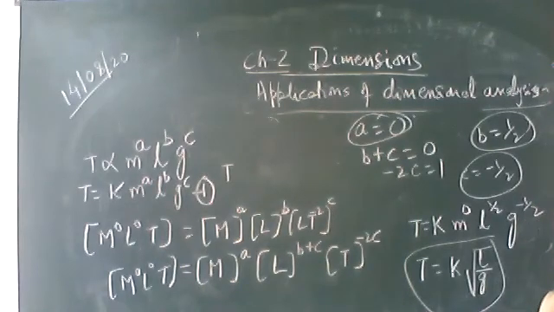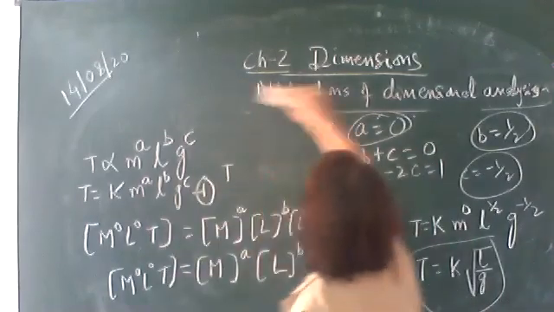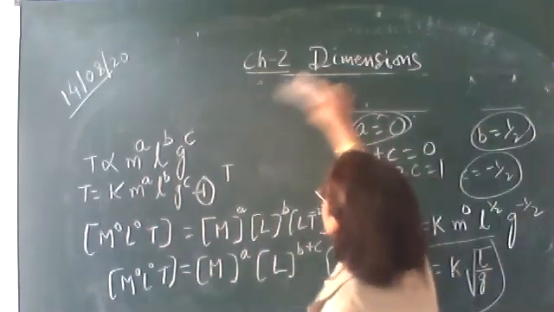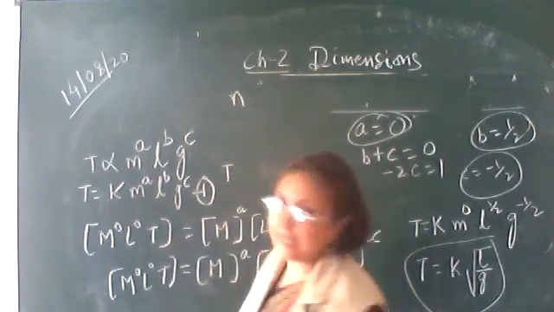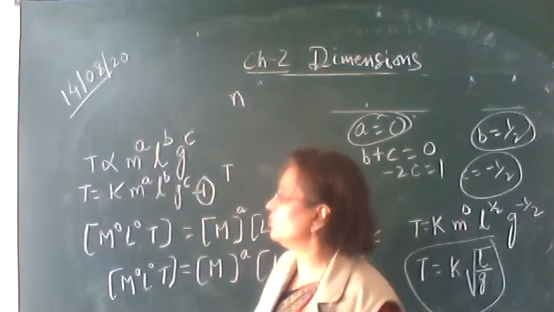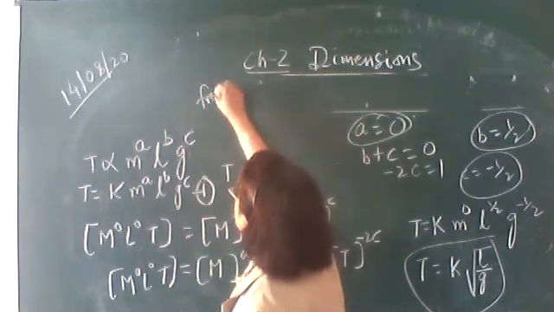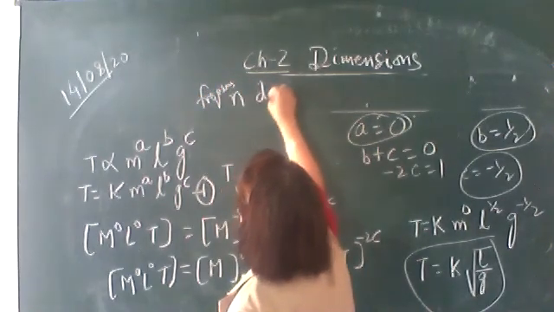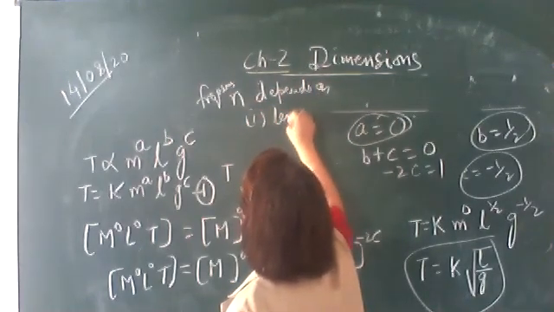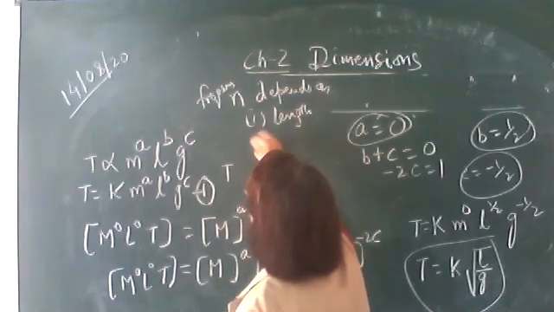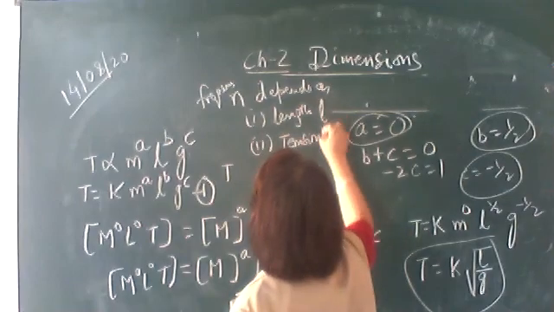One question I'll give you as homework. Write the question. Frequency n. Let us represent it by n, mu, anything. Let the frequency depend upon length L, tension, and mass per unit length.